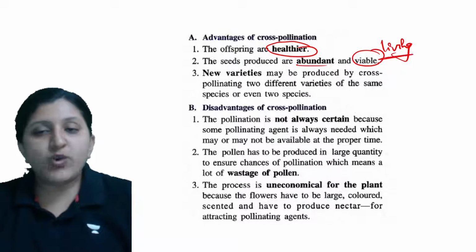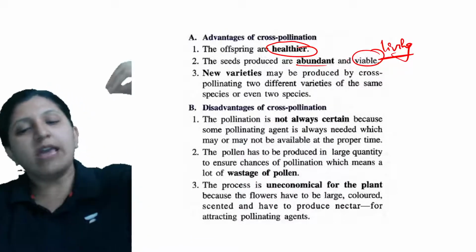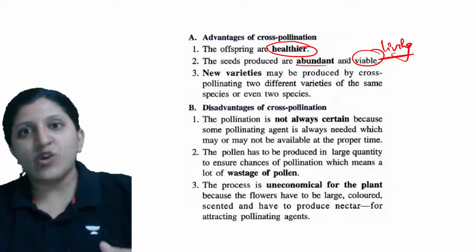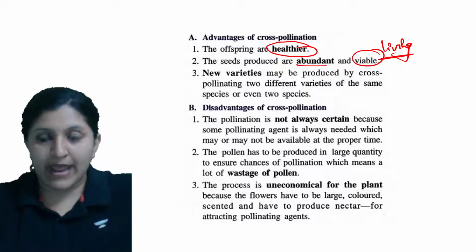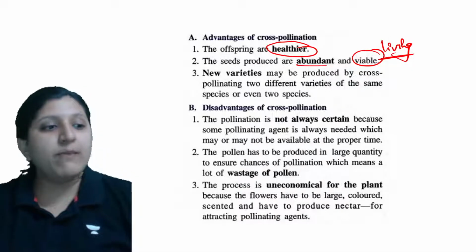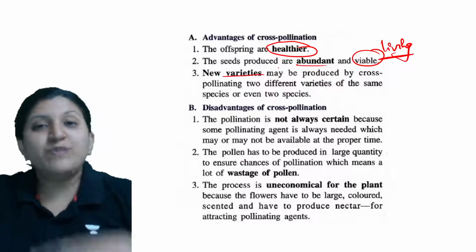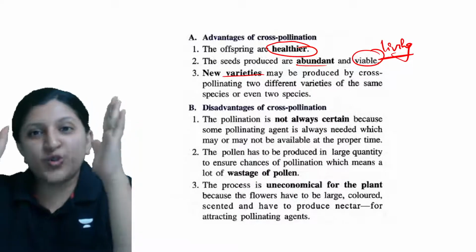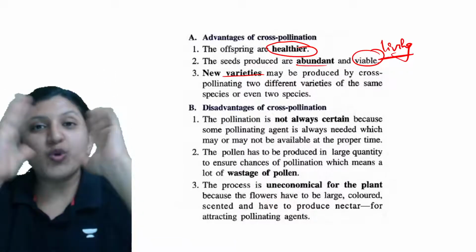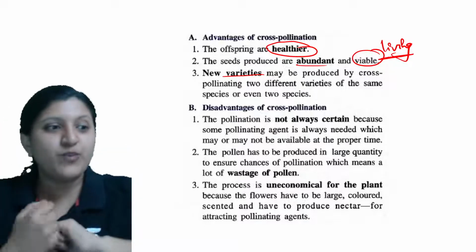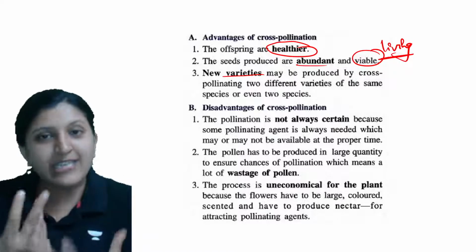When we sow these seeds in the soil, they can give rise to a plant. Certain seeds, even if we keep sowing them, will never give rise to a plant because they are dead seeds. Viable means living seeds can be produced, and new varieties can be produced because it is a combination of two parental plants, so a combination of genes is occurring. Because of that, a new plant, a new variety, can be obtained.